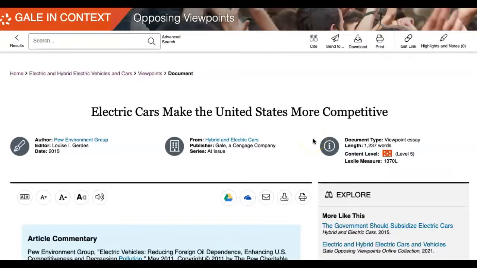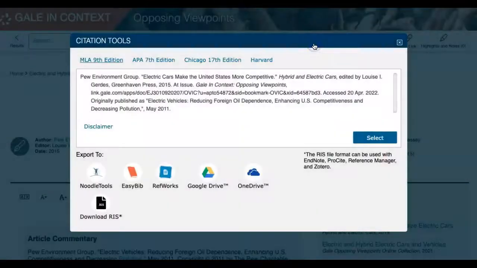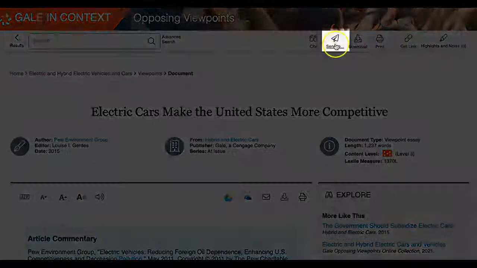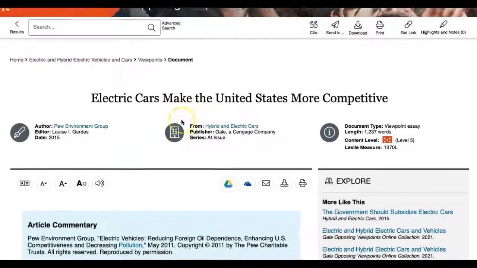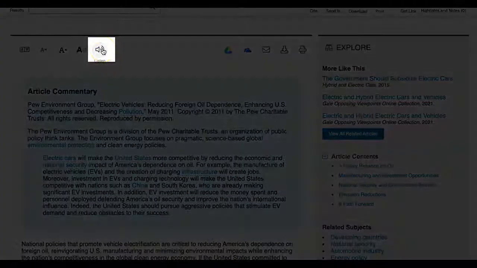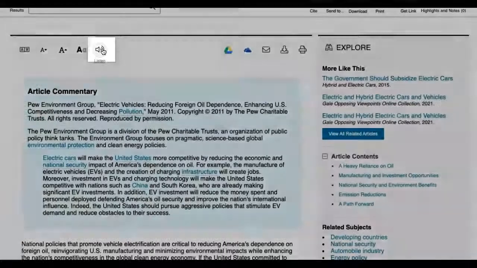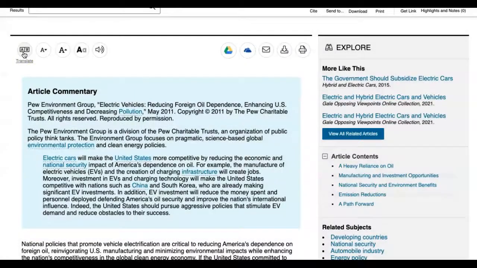When you find the source you want to use, the database tools help you to cite your sources using different formats, email yourself sources. You could also listen to your source while reading along, and you can even translate the article into different languages.